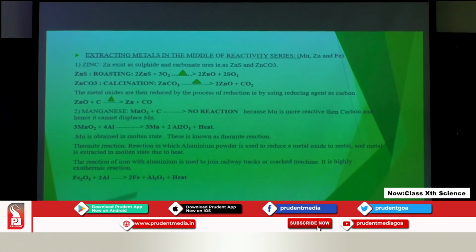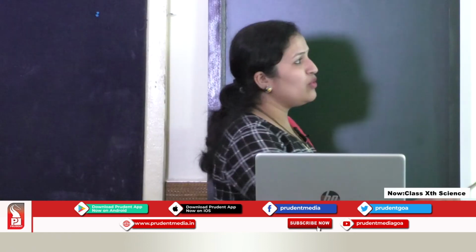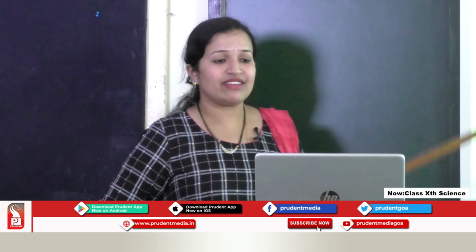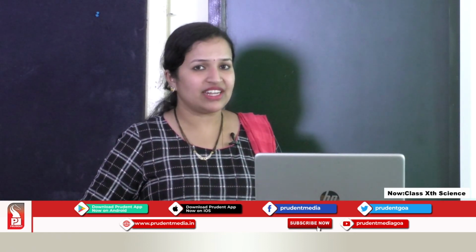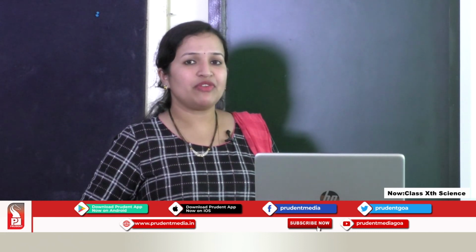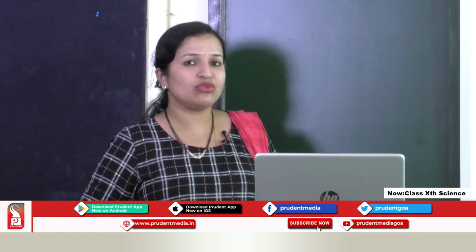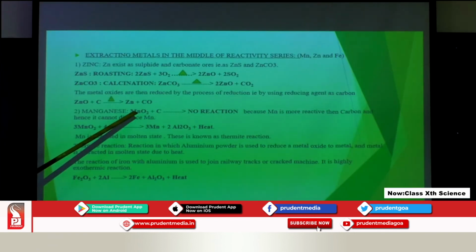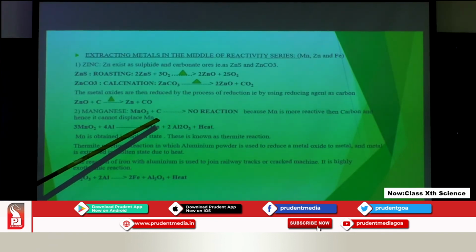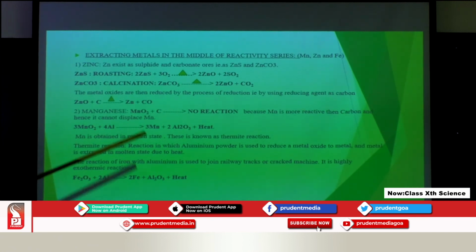If we use carbon as a reducing agent, no reaction will take place, as we have seen in the case of copper sulphate and iron sulphate. In iron sulphate we had put copper wire, but there was no reaction. Same thing occurs here. Manganese oxide, when it reacts with carbon, no reaction will take place, because manganese is more reactive.